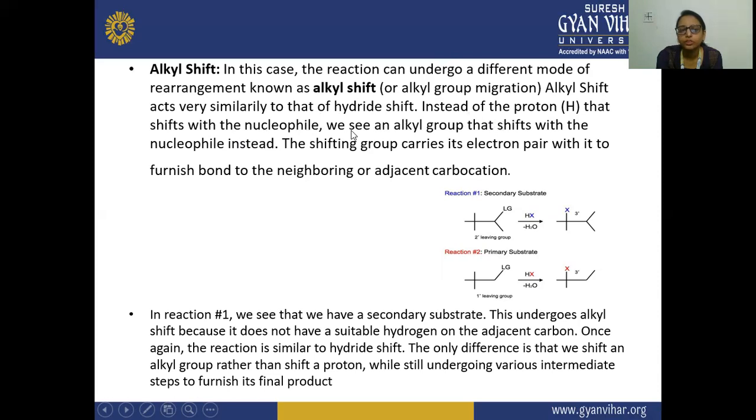Instead of the proton that shifts with the nucleophile, we see an alkyl group that shifts with the nucleophile instead. In the hydride shift, we have seen that the proton H shifted with the nucleophile. But here the alkyl group will shift instead. The shifting group carries its electron pair with it to form a bond with the neighboring or adjacent carbocation.